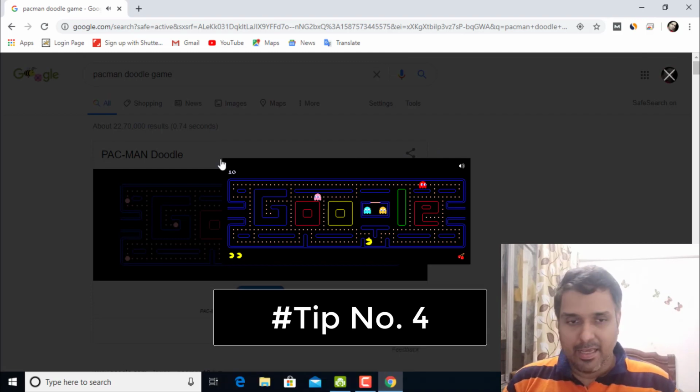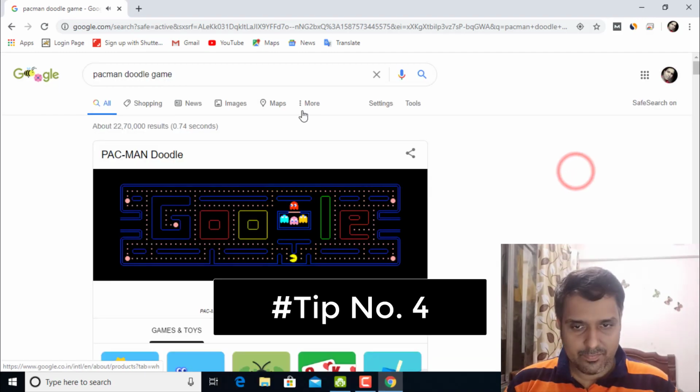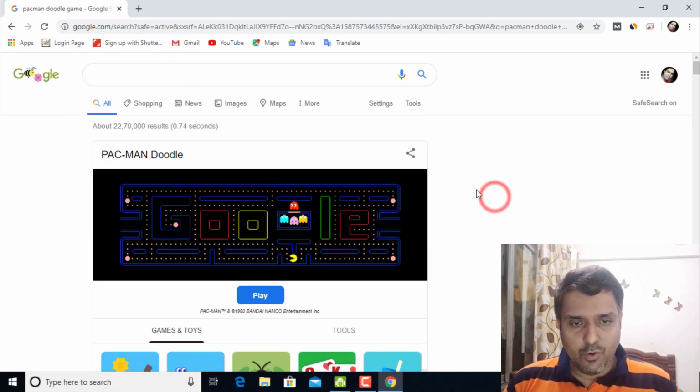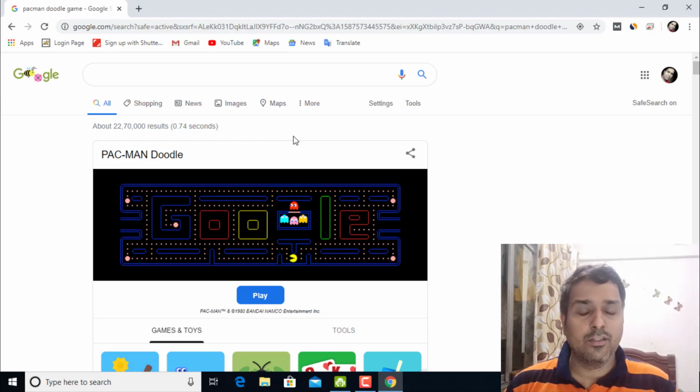Next one is from Google. Suppose someone has given you an image of a plant or something and you want to find out the name of that plant. Suppose you have some plant at home and you don't know the name of that plant exactly. So you can click the photo and you can check it out from Google image.